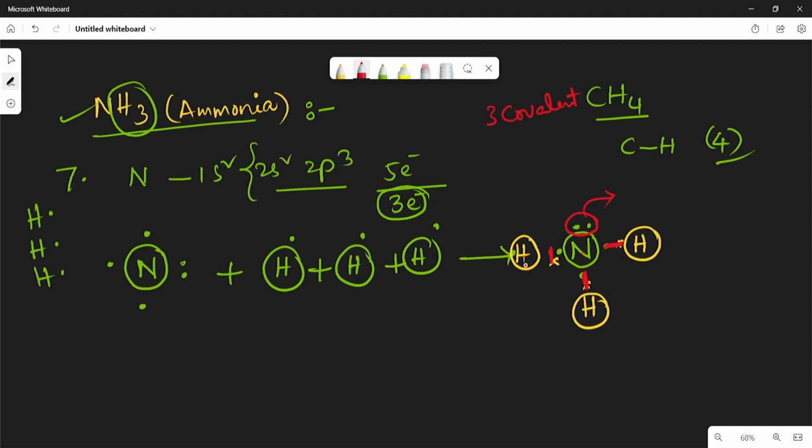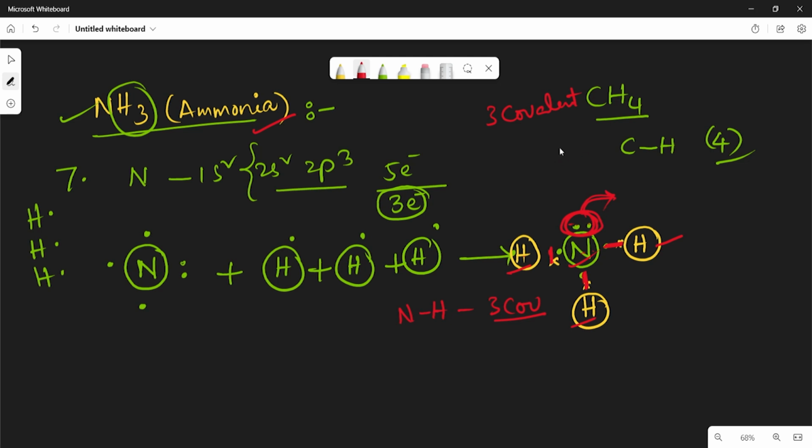Okay. So in ammonia, in between nitrogen and hydrogen, a total of 3 covalent bonds will form. Because by sharing these 2 electrons, hydrogen will be stable. And by sharing the total 8 electrons, nitrogen also will be stable. So like this, in ammonia, 3 covalent bonds are formed. And what about this lone pair of electrons? Why is it not sharing or participating in the bond? We will discuss in the next class.